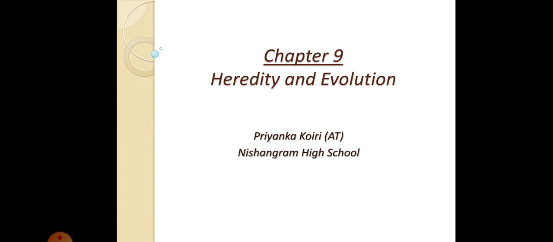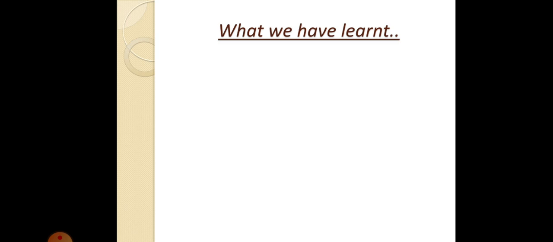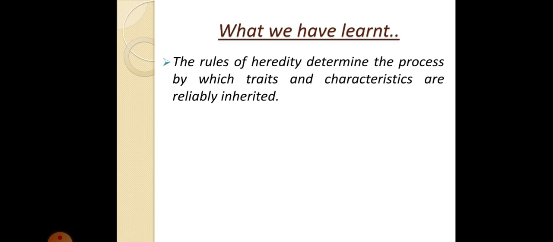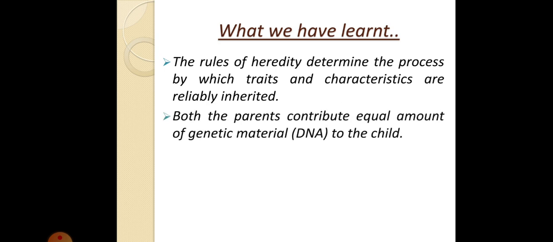Hello, my dear students. I am Priyanka Koiri, your science teacher, and the chapter that we are discussing is heredity and evolution. In the last class, we learned that the rules of heredity determine the process by which traits and characteristics are reliably inherited. I told you it is heredity which tells us how traits will be inherited from parents to the offspring. We also studied that both the parents contribute an equal amount of genetic material, that is your DNA, to the child.